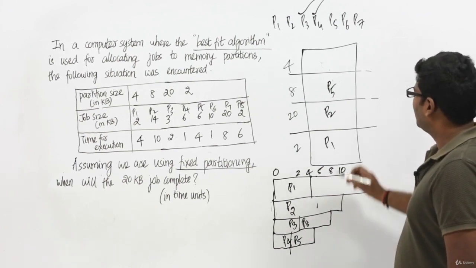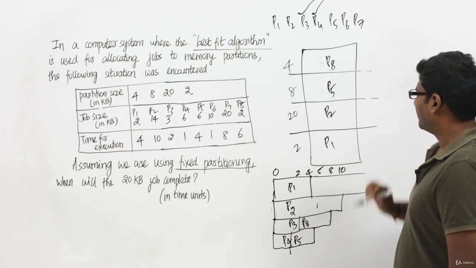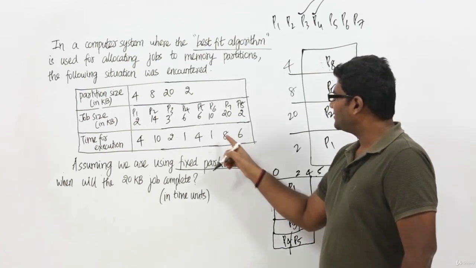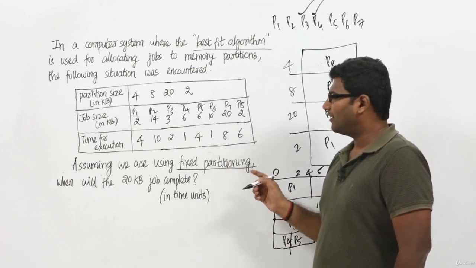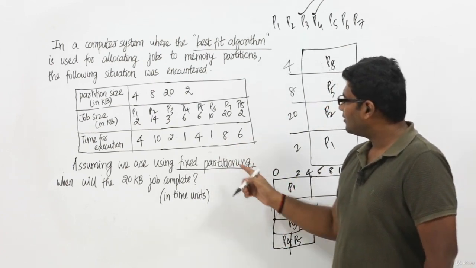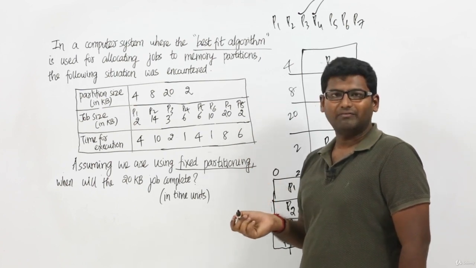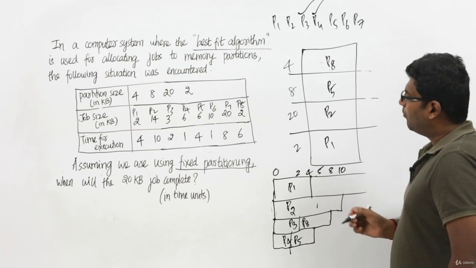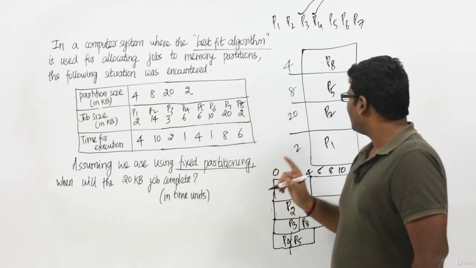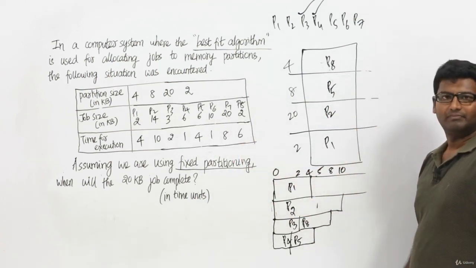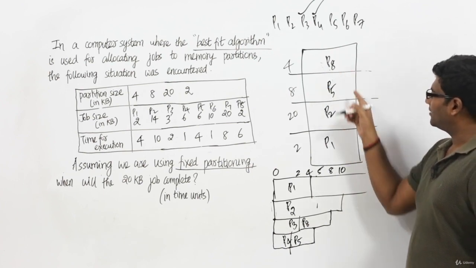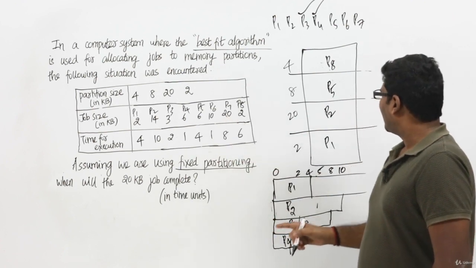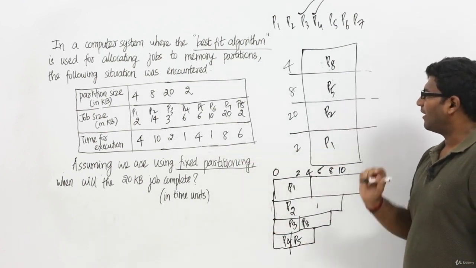Where will it be placed? P8 will be placed here. Fine. Now as of now, P5, P6 and P7 have not come into the RAM, right? The question is, we need to find out the time at which process P7 will complete its execution. Both process P6 and P7 can be placed only in this partition, because all the other sizes are less. Here it is 10 KB and 20 KB, and so we can place it only in this 20 KB partition.